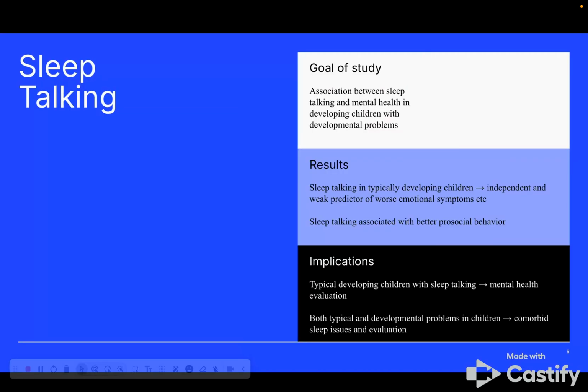Further research by Lushington et al. explored sleep talking and mental health in children with and without ADHD. In those with ADHD and HKD, they found that sleep talking was weakly but independently associated with internalizing problems such as emotional symptoms and peer relationship difficulties in typically developing children. In children with developmental problems potentially overlapping with ADHD, sleep talking was not predictive of poor mental health, but rather associated with better prosocial behavior. This implies that sleep talking and potentially other parasomnias may co-occur with broader sleep disturbances rather than being indicators of psychiatric comorbidity in neurodiverse children. This emphasizes the importance of evaluating co-occurring sleep problems, not just behavioral symptoms.